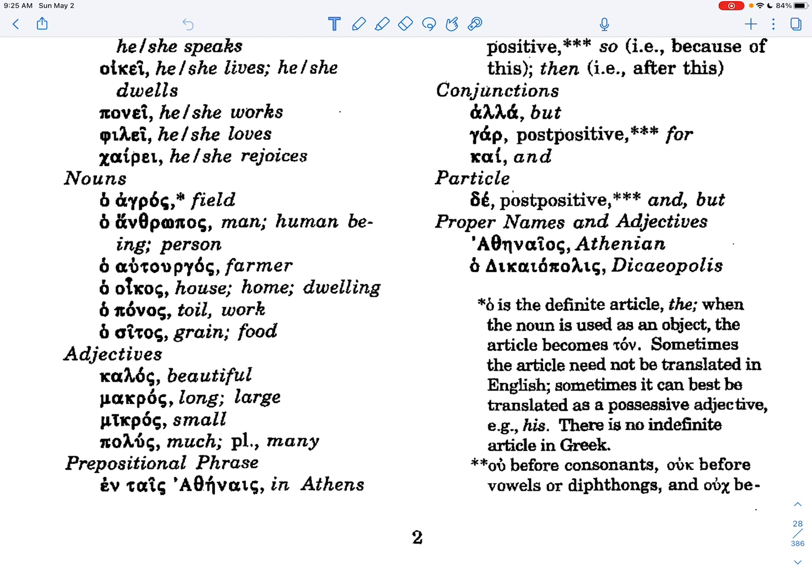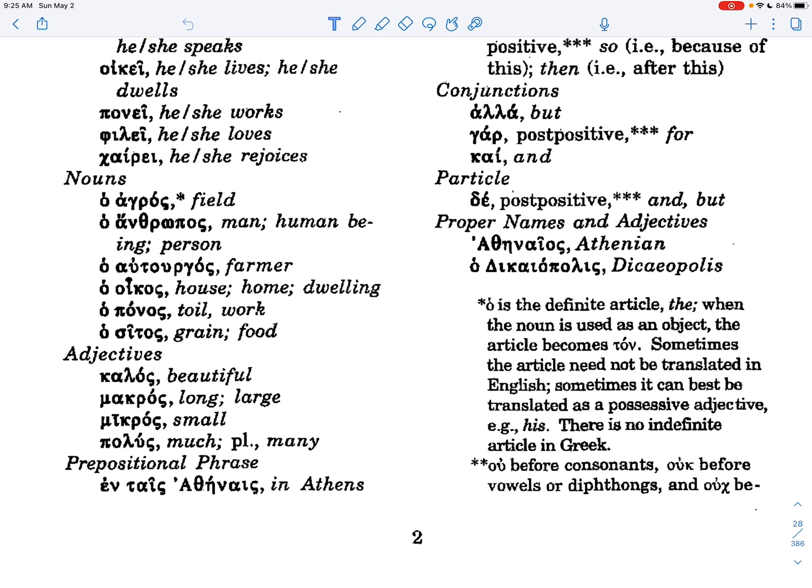And here we get a phrase, en tais Athēnais. Now, the ais endings on the end of that are plural dative endings. You don't have to worry much about that yet, but the word Athens, the city, the place, is plural in ancient Greek and Latin. That's why it actually has an S on the end in English.